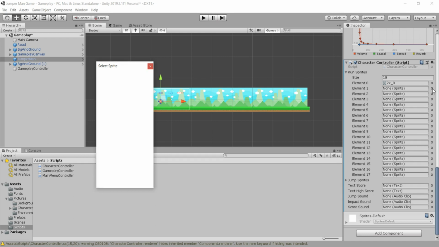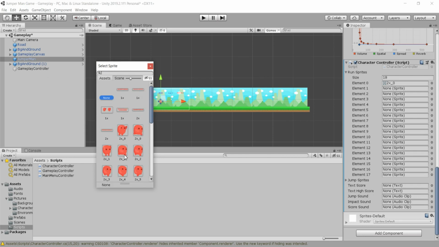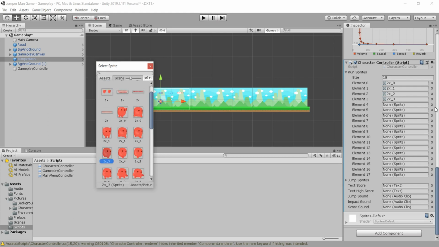For the element 1, it will be 1. So when we go here, there is a 1, and then we are going to pass that element. For the 3 element, actually, there is a 2. So the third element, because the first one was the 0. So the third element will be this second one here, I think. And for the element 3, it will be the third sprite right here that we have imported.